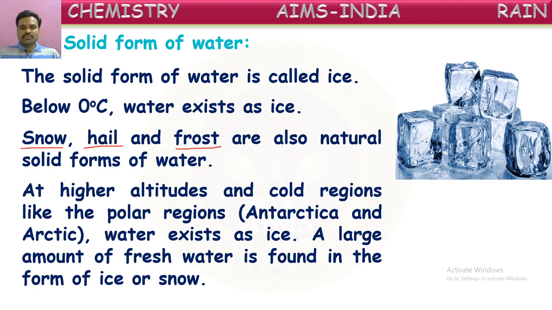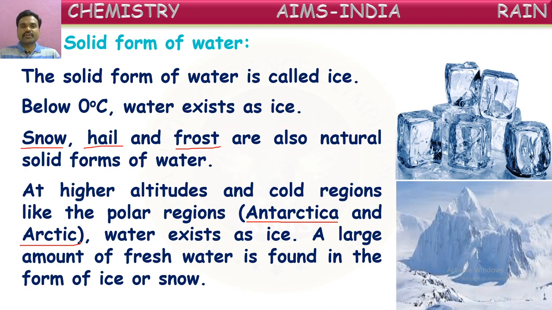At higher altitudes and in cold regions like the polar regions. Polar regions mean the bottom and top of this globe, the Earth. In those regions, the temperature is very low, so most of the water exists as ice. Those polar regions are known as Antarctica and the Arctic. Because the temperature is very low, water exists as ice. A large amount of fresh water is found in the form of ice or snow in those areas.